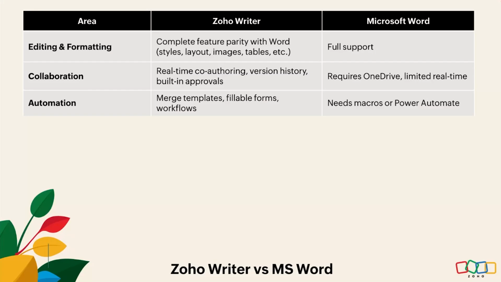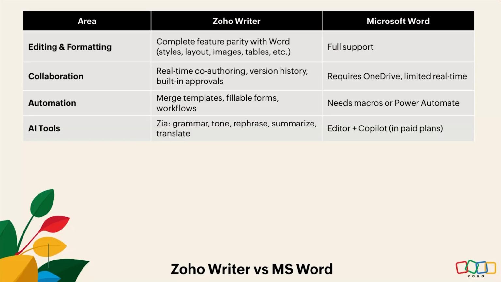And on automation, we have document merge, fillable forms, and even native sign workflows. Whereas with MS Word, you need macros, external tools, or you'll have to make use of Power Automate. And on AI writing, we have Zia, our native AI application, which comes with grammar, tone, rephrasing, summarization, and, as mentioned, translation.